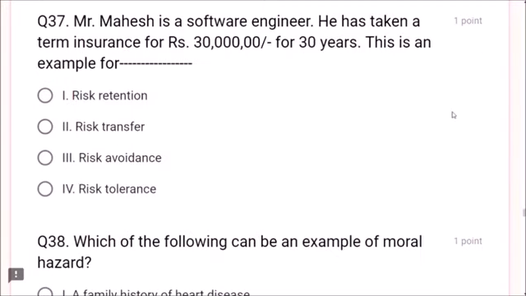Next, question number 37. Mr. Mahesh is a software engineer. He has taken a term insurance for rupees 30 lakhs for 30 years. This is an example of what he did? Risk retention? No, he has taken term insurance. Risk transfer? Yes, friends. Risk transfer. Risk avoidance, tolerance? No, risk transfer is the correct answer.